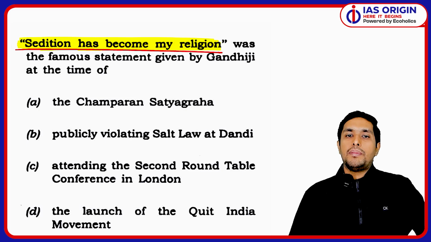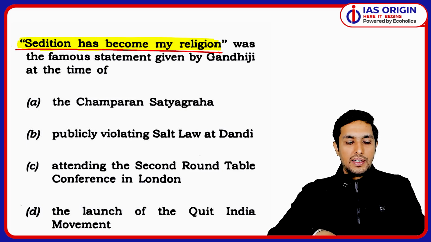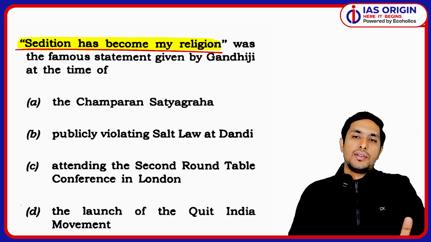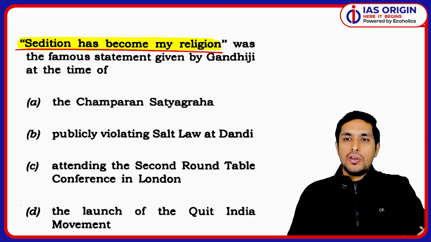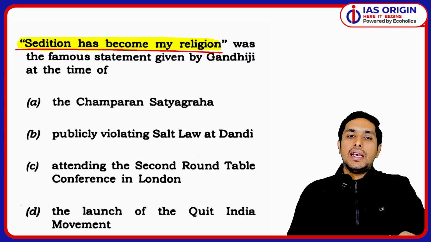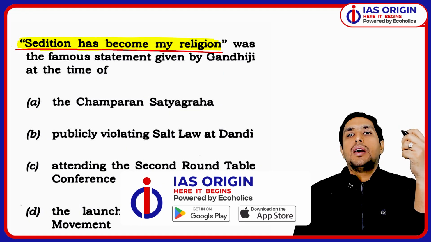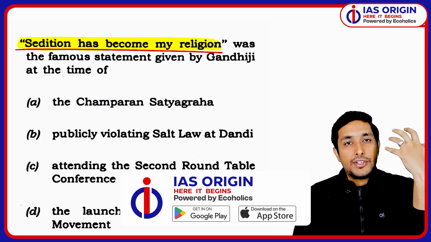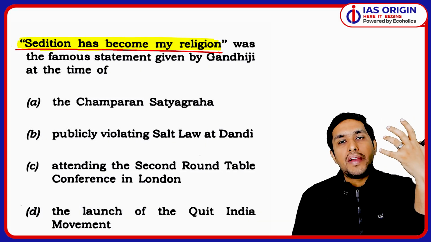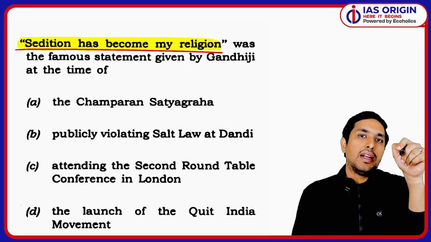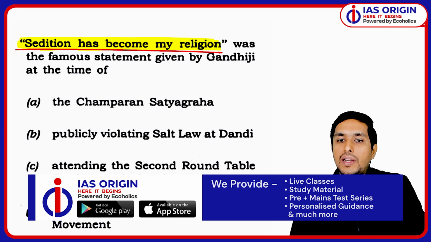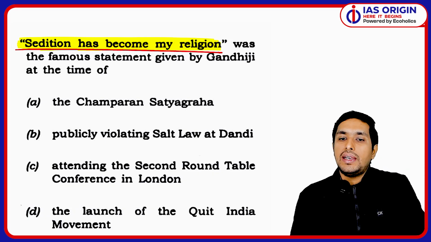Sedition has become my religion. Now, who said that? It was Gandhi ji who said that. And when will you say that? When you talk about sedition, that you are breaking laws and deliberately doing that, only then are you going to say that. So we all know the famous Dandi March. We started from the Sabarmati Ashram on 12th of March 1930, and Gandhiji with his 78 chosen followers went around 375 kilometers to the coastal area, that was Dandi, and he reached there on 6th of April. On 6th of April, he picked up the salt, and only then he is saying this particular thing.